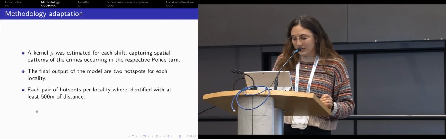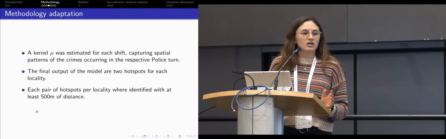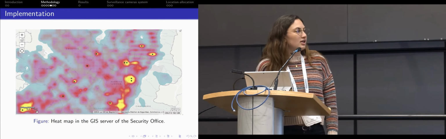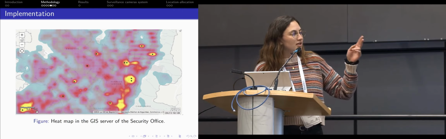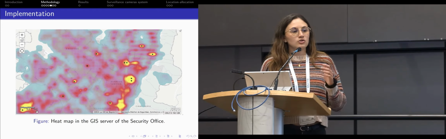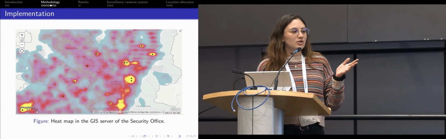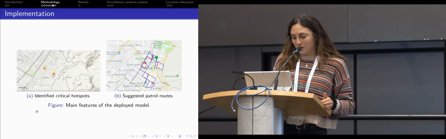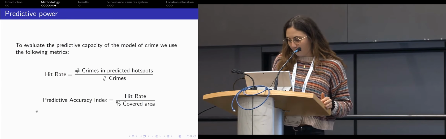Out of this, we were able to determine different hotspots in the city per each shift and locality in Bogota. Right here you can see the heat map for the crime intensity function and the hotspots that we determined for each locality. The police wanted us to determine 2 hotspots per locality, with each hotspot at least 500 meters away from another hotspot. And this was also the principal input for a model that suggested patrol routes.